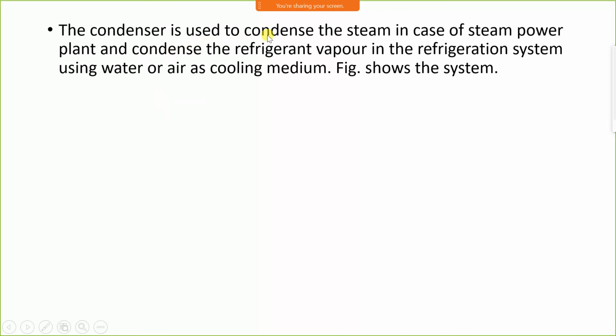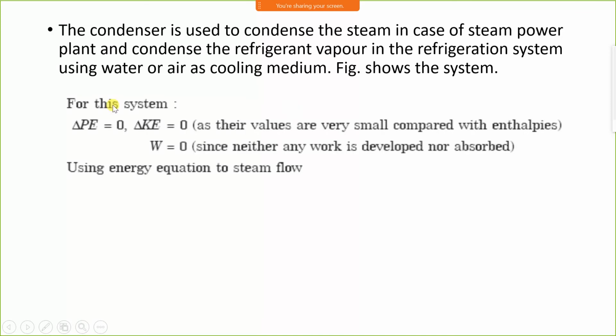The condenser is used to condense the steam in the case of a steam power plant and to condense the refrigerant vapor in the refrigeration system, using water or air as a cooling medium. The figure shows the system. For the system, change in kinetic energy and change in potential energy is 0. Work done is 0 since there is no work developed by the condenser.